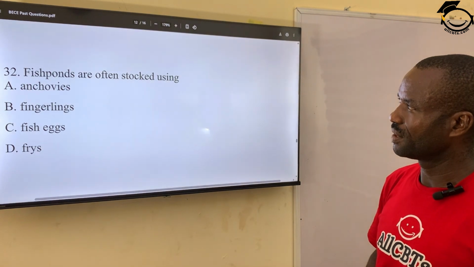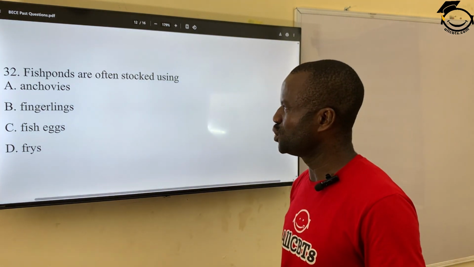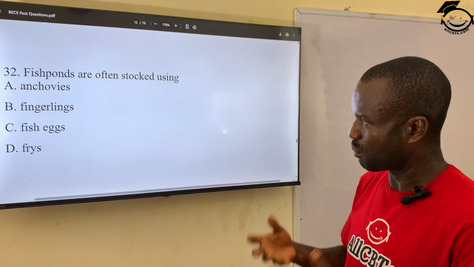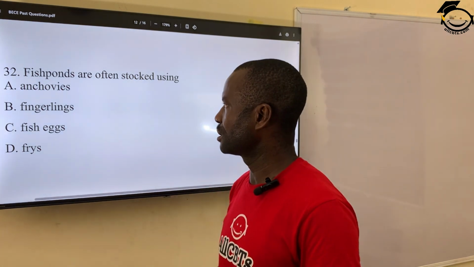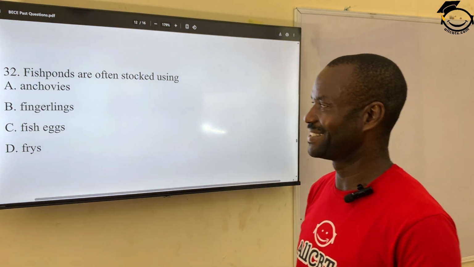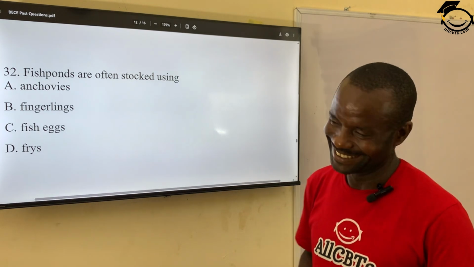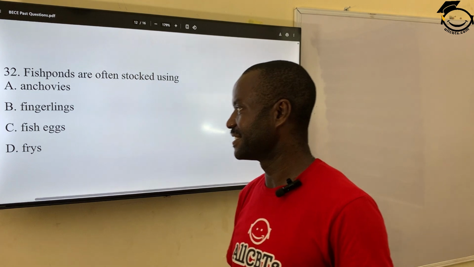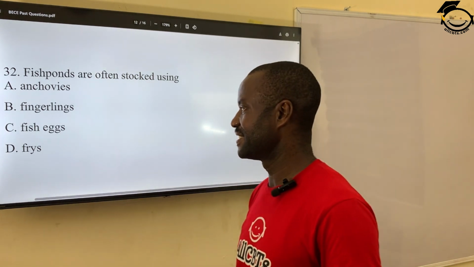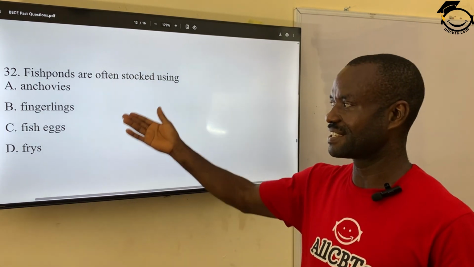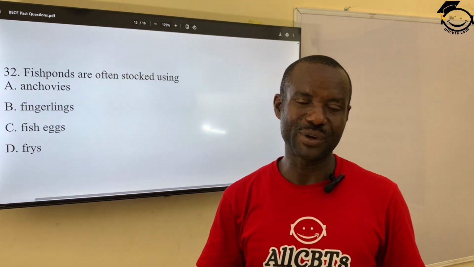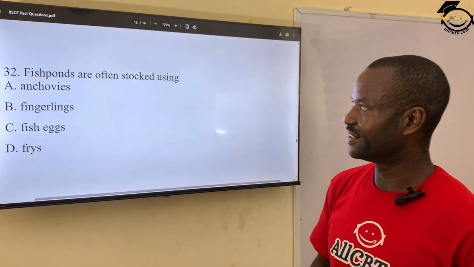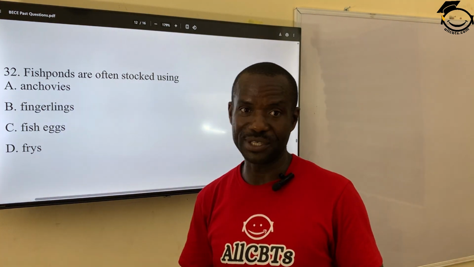32. Fish ponds are often stocked using A. How do you stock your fish in the pond? What stage? Anchovies, fingerlings, fish eggs, fries. The correct answer here is fingerlings. We stock our pond with fingerlings and not all this. The correct answer is fingerlings, B.